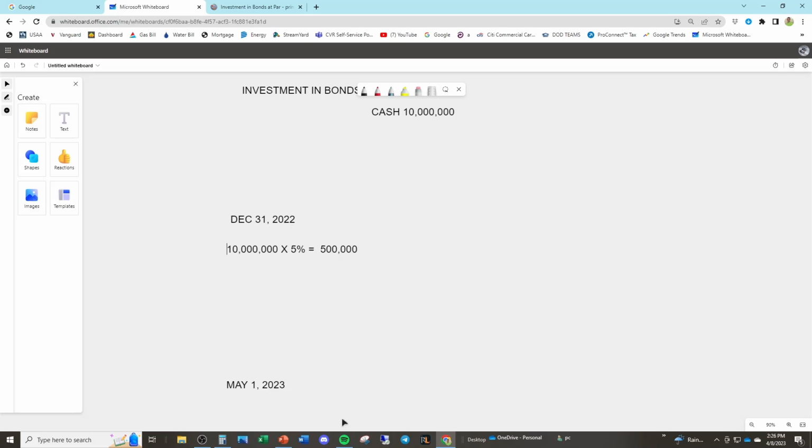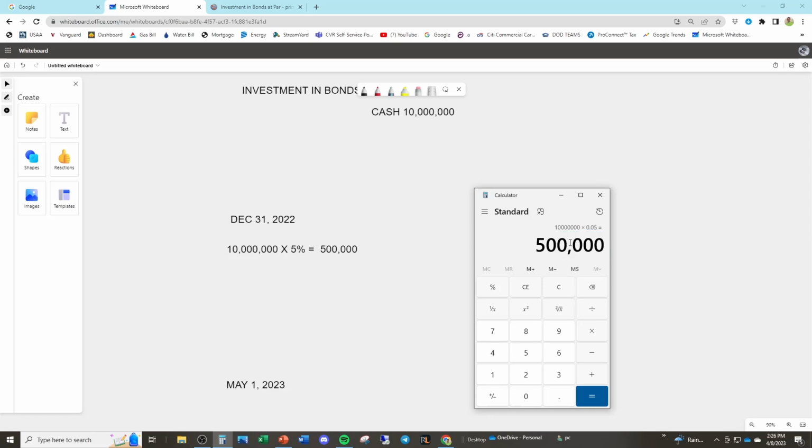Well, 2 months have passed. So you have to take that $500,000 times the 2 months that he's earned divided by 12 months. So Chris has earned $83,333.33 of interest revenue. Here's another way you can do this. Find the annual interest, $500,000, and divide it by 12. That's how much interest you should theoretically be earning every single month. And then you just take the number of months and multiply by that. It's 2 months, so times 2.